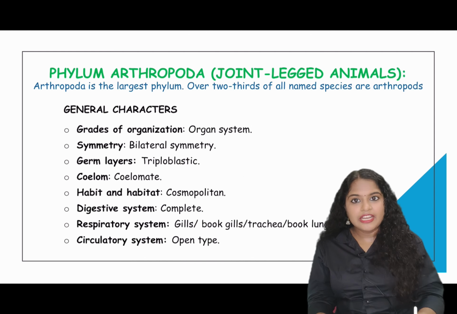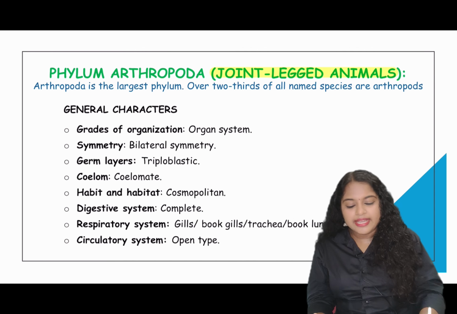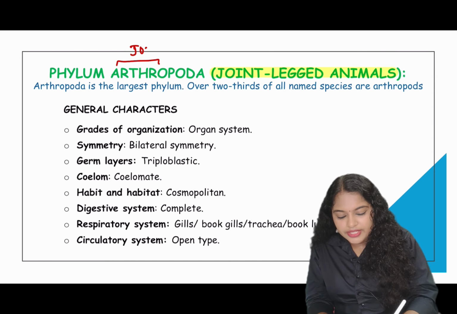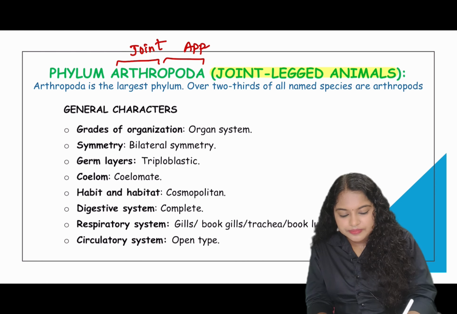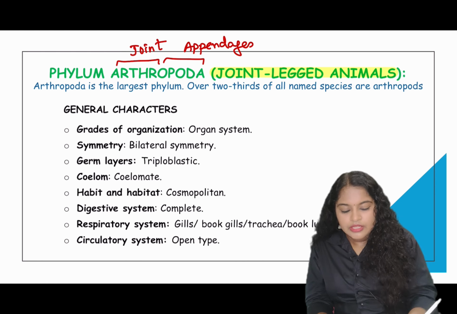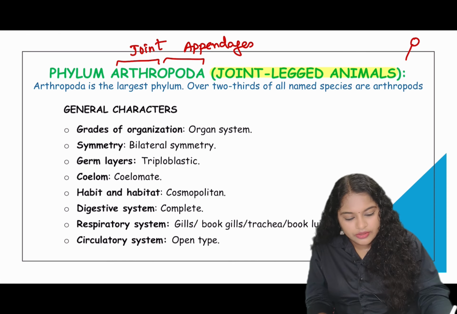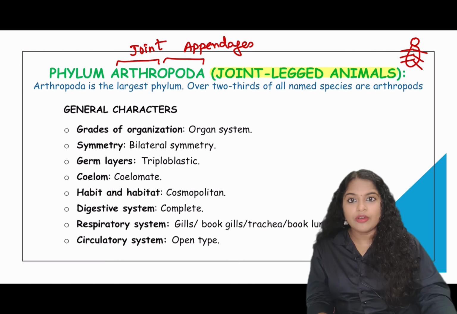Next phylum is phylum Arthropoda. They are joint-legged animals. Why are they called joint-legged animals? Arthro means joint. Poda means appendages. So these organisms have jointed appendages. Like you can see if I am drawing an organism like this, their appendages will be jointed. They have pairs of jointed appendages.